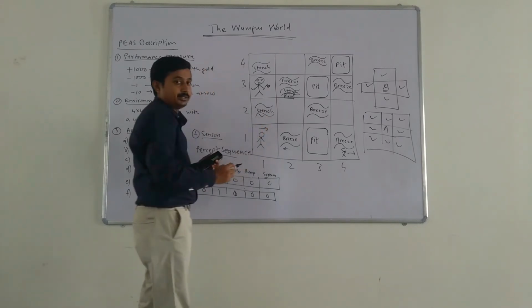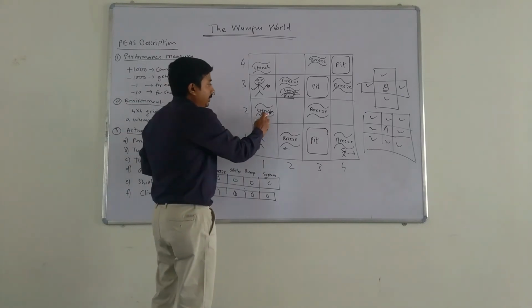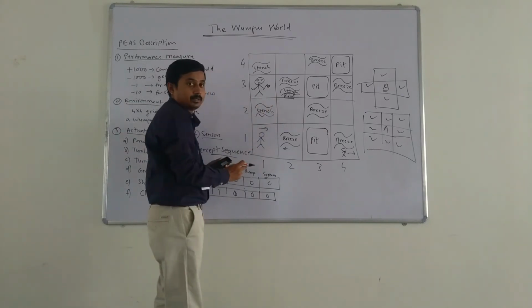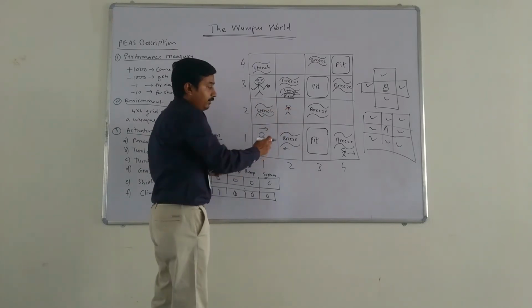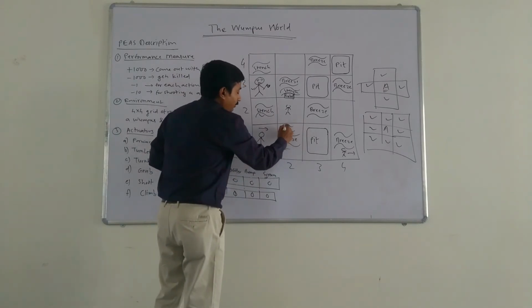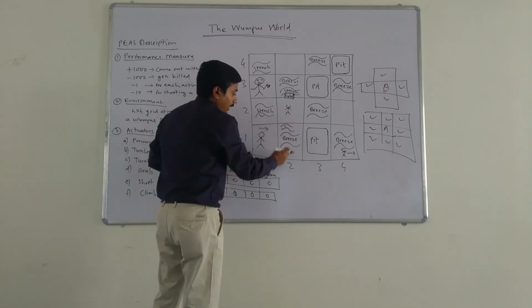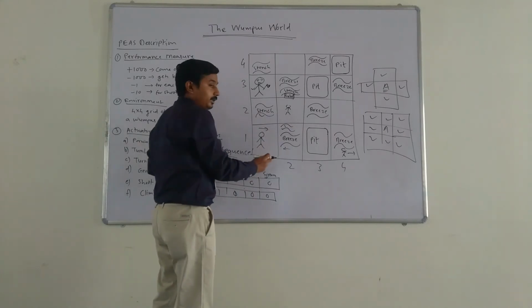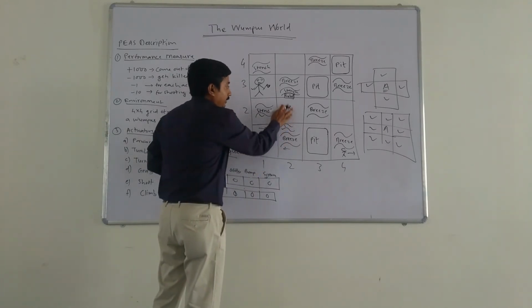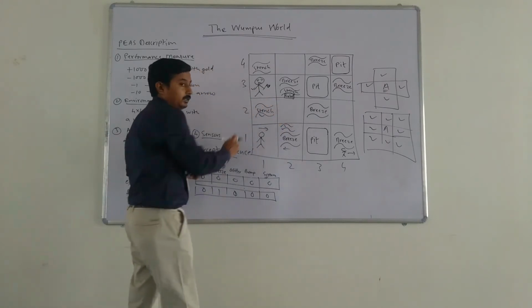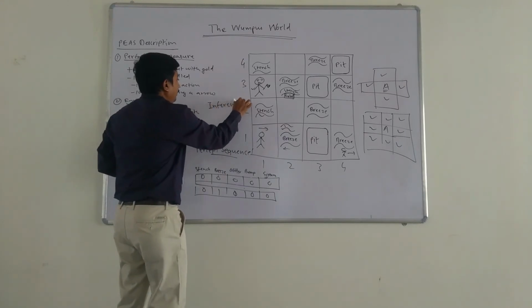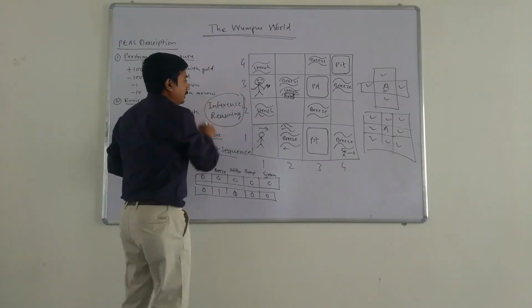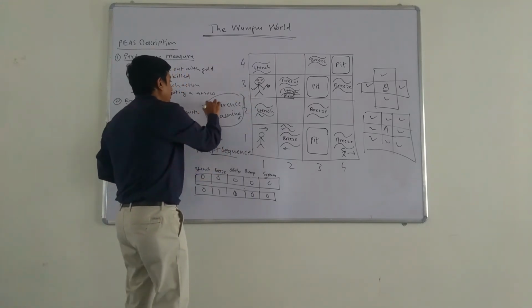Now it is feeling a stench here. So the Wumpus may be present at this location or this location. If the Wumpus had been here, then we would have felt a stench at this location also, right? So we can infer that the Wumpus is not here and it is present at this location. This process is known as inference, or reasoning. When you draw a conclusion based on the given data, that process is known as inference.